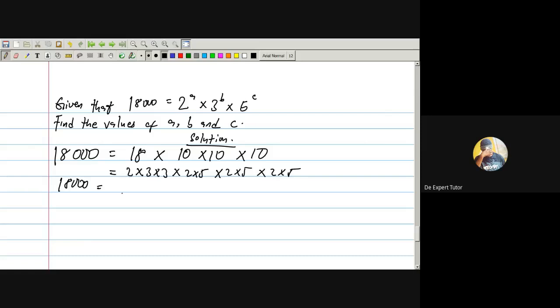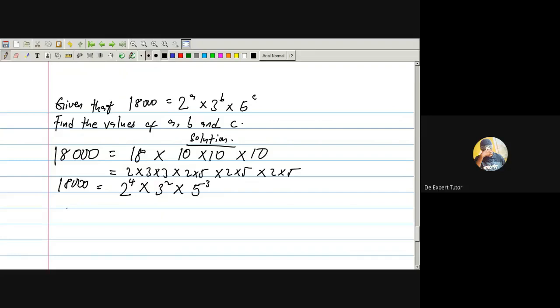So it means that 18,000 is something else. How many 2s do I have here? 4 times. Yes, 1, 2, 3, 4. 3 occurs how many times? 2 times. And 5 occurs how many times? 3 times. Nice.